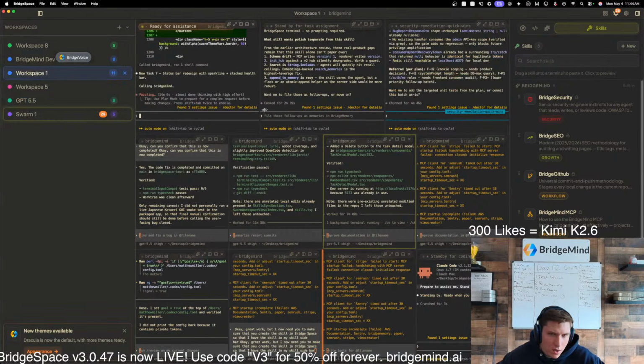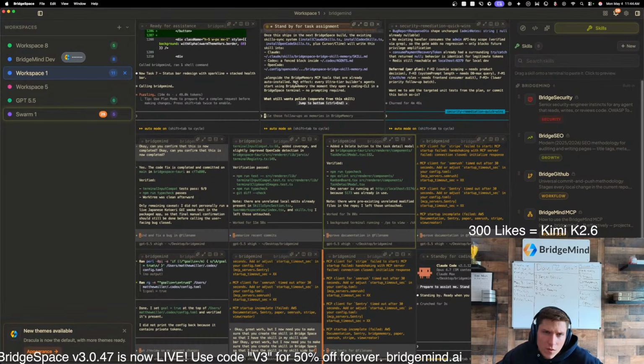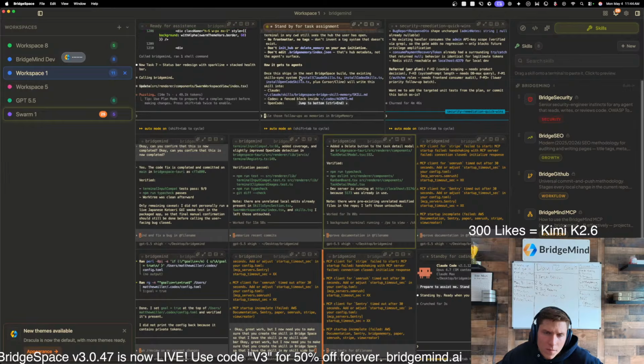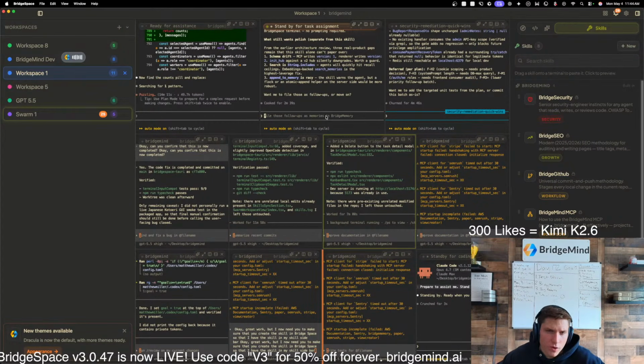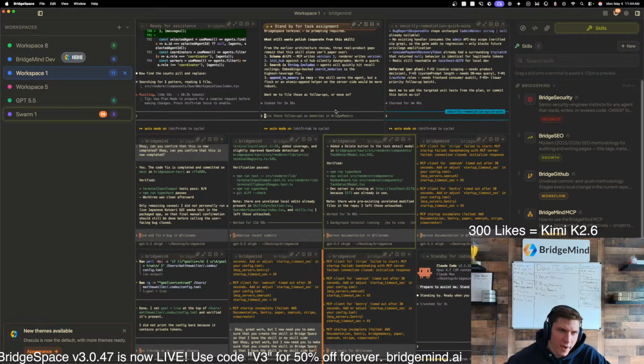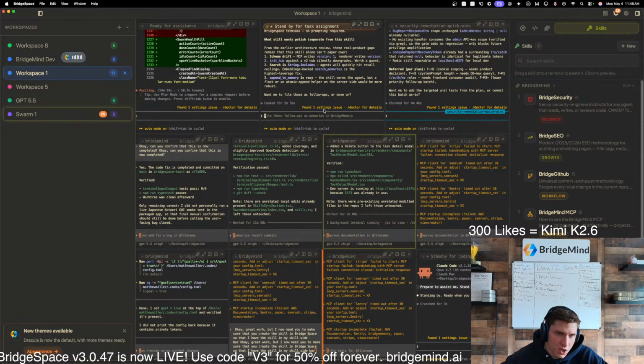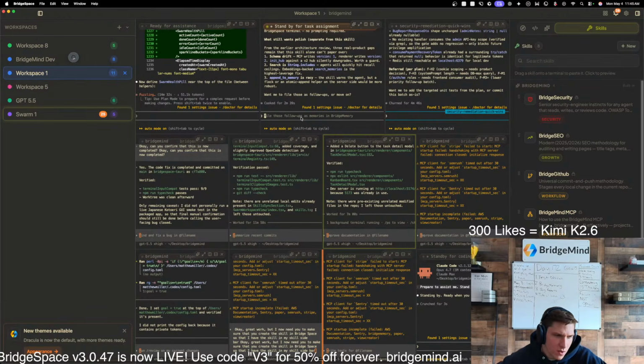Okay, let's go over here. Would you review the connection point with the BridgeMemory MCP that comes out of the box with BridgeSpace? Would you make sure that this is polished up to improve the memory recall and improve the writing of memories and improve the tooling so that memories that are written and read are just a little bit more robust?